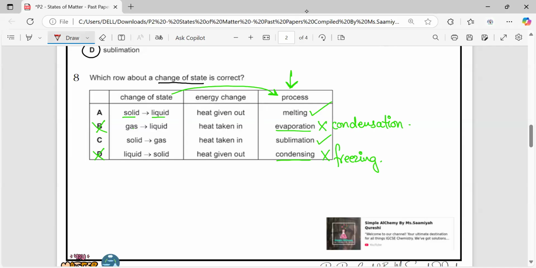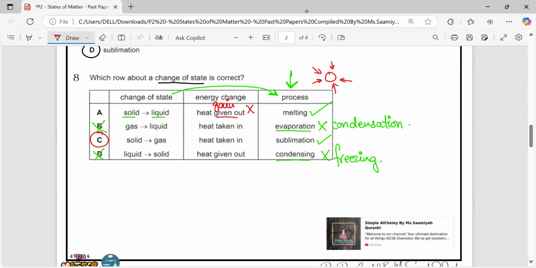Now, we'll see energy change, whether the heat is absorbed or given out. When solid turns into liquid, it's melting and heat is given out. This is wrong because heat is gained when it is melting. The particles gain the energy. They start moving faster. They break the forces between them. They create spaces and turn into liquid. So this is wrong. Solid to gas, heat taken in, sublimation.